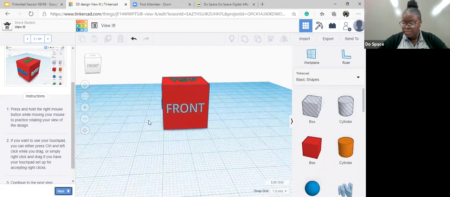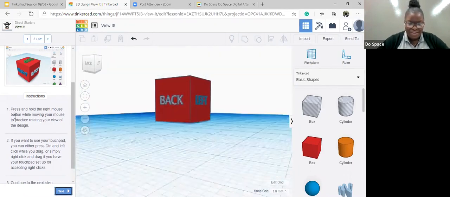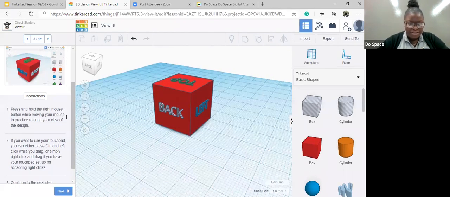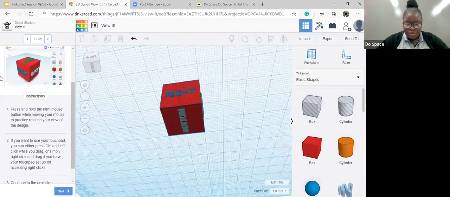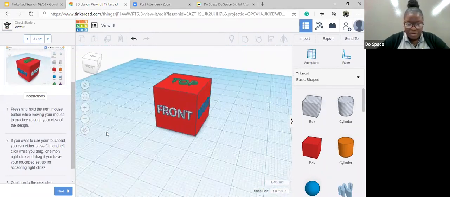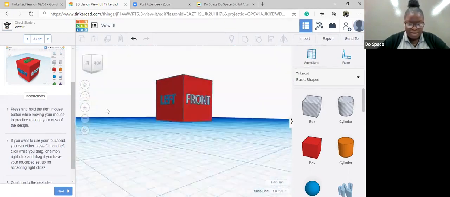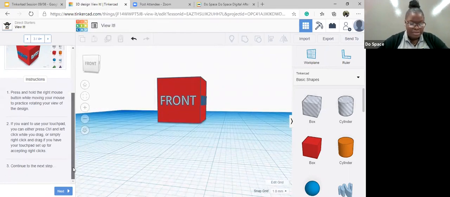Are you catching up? Yes, this is very cool. I agree. It's so fascinating. Yes. I'm glad you're enjoying the lesson. So we're turning around. Just have some fun with this. Rotate, look at the bottom, the top, the front, the left, the back, everything. Yes. Cool. So let's see what they have on the next step.